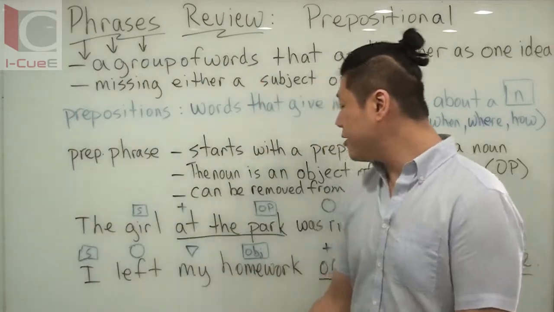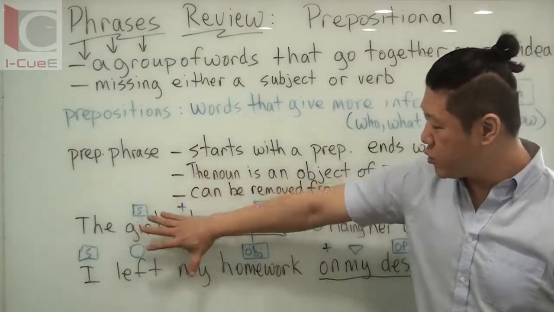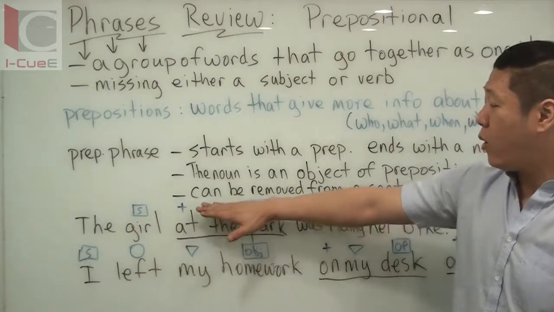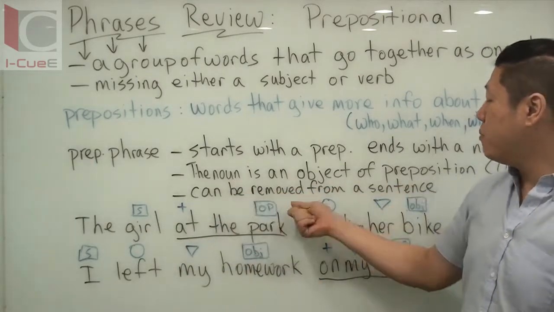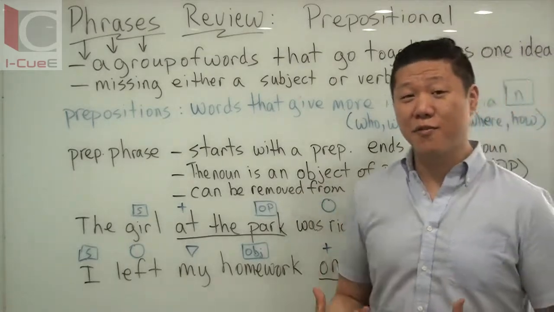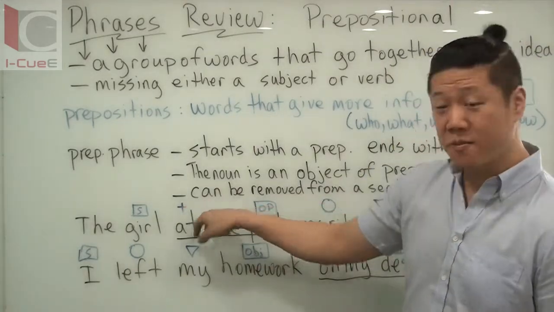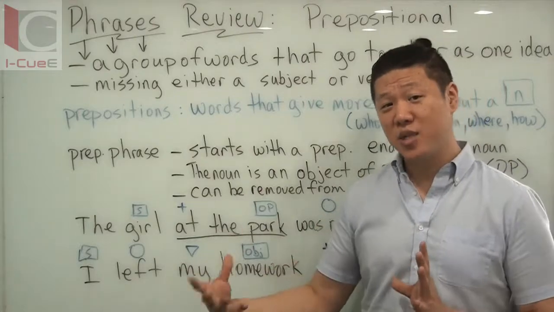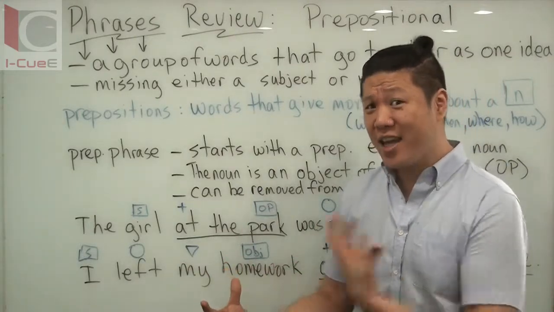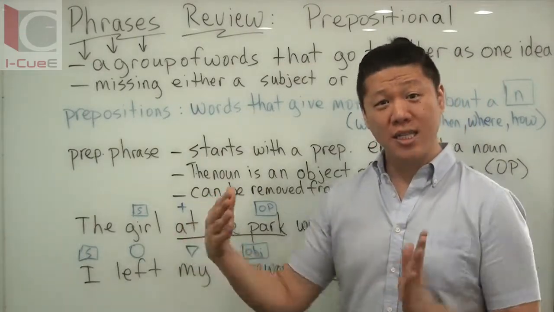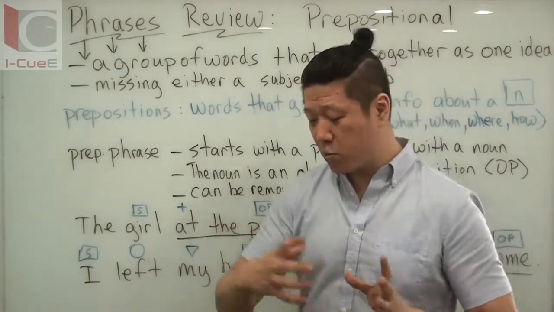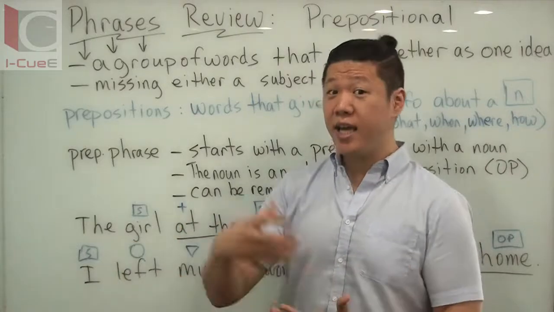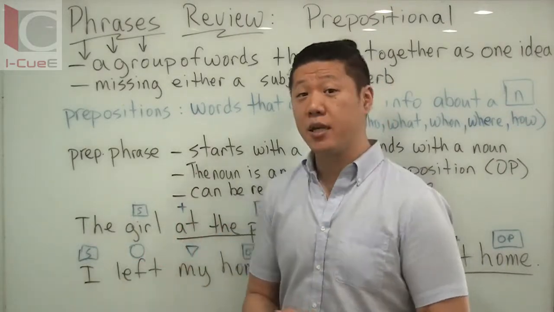Now when you put it together, the prepositional phrase, we have some examples here, and I want you to remember this last part. This is also very important. They can be removed from a sentence. A prepositional phrase is just a plus symbol, it's just adding stuff to a sentence, so you could take it out and you still have your sentence, right? Make sense? So you can play around with it. You can move it around in a sentence, you can take it out, and you still have a complete thought.